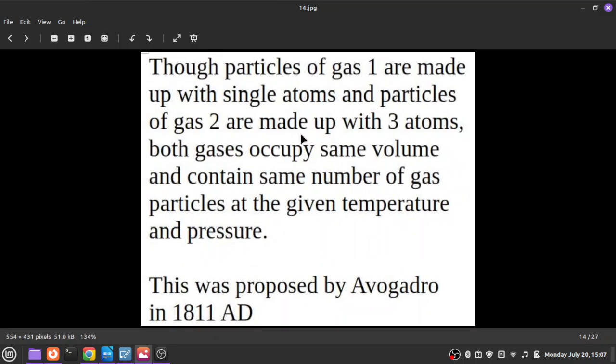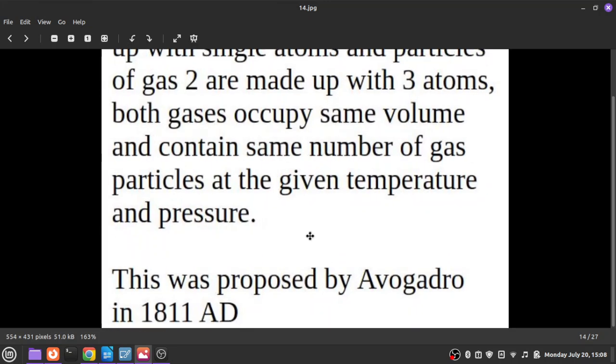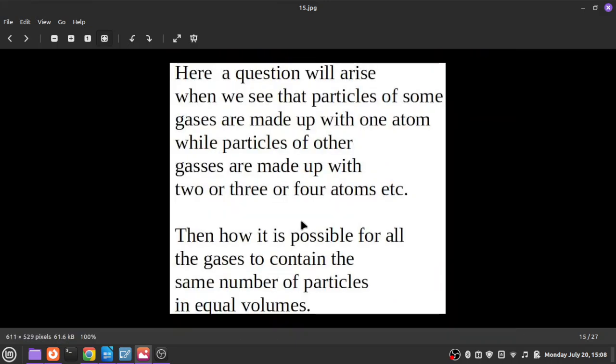And so Avogadro came up with a wonderful idea: at a given temperature and pressure, equal volumes of gases contain an equal number of gas particles. This is one of the important ideas of Avogadro. Using this idea, our stoichiometric chemistry is all going on. This was proposed by Avogadro in the year 1811 AD.